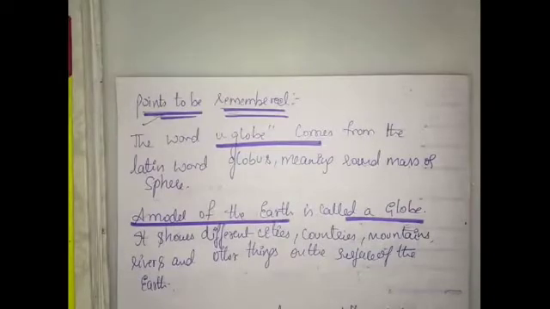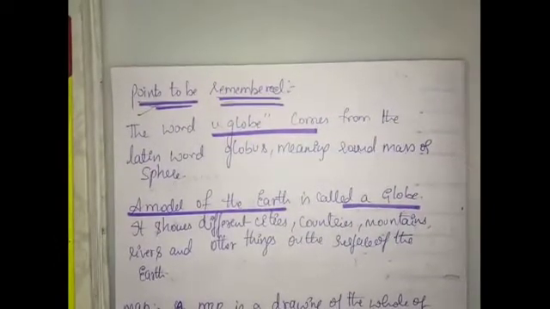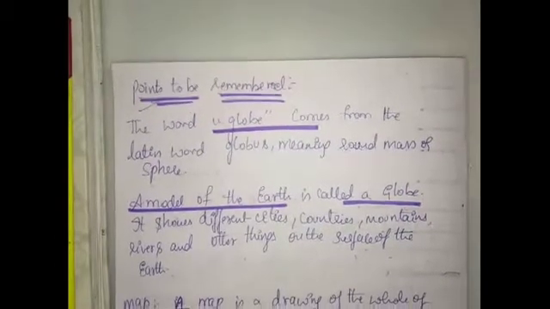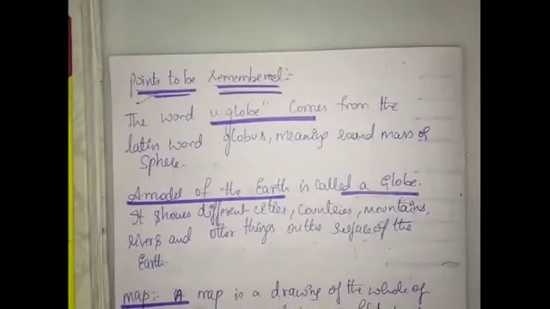The shape of the earth is spherical. Next, the globe comes from which word? The Latin word globus. What is the meaning? Round mass or sphere. Next, what is a globe then? A model of the earth is called a globe. What does it show? It shows different cities, countries, mountains, rivers, and other things on the surface of the earth.